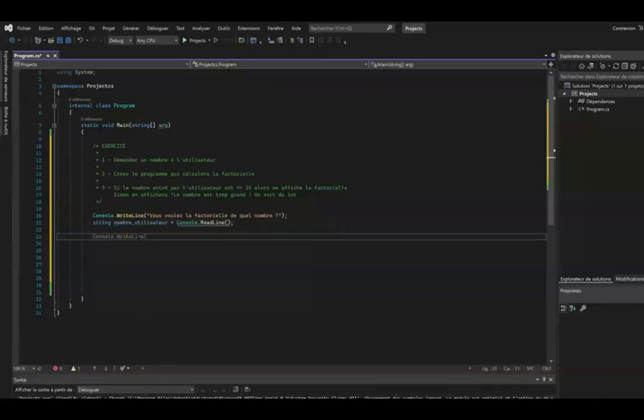As I previously said, we were going to calculate a factorial. I have already said that a factorial is the way to write the product of all the positive integers less than or equal to an n number. The numbers must be included between the number 1 and the number that we have entered. Then we have given the same example that for 5 will give 1 times 2 times 3 times 4 times 5.